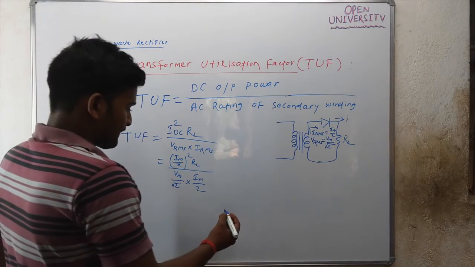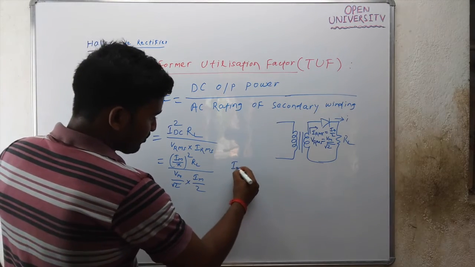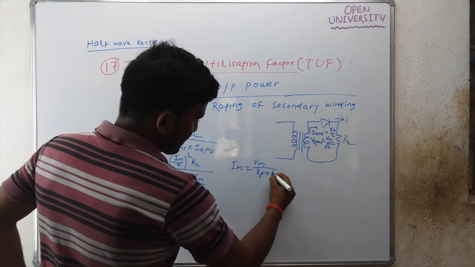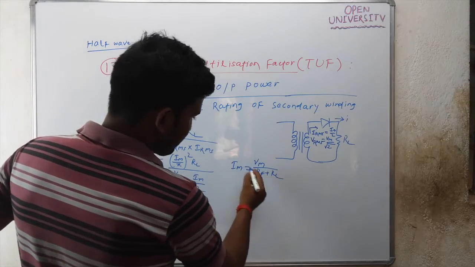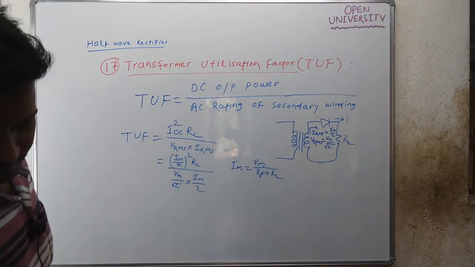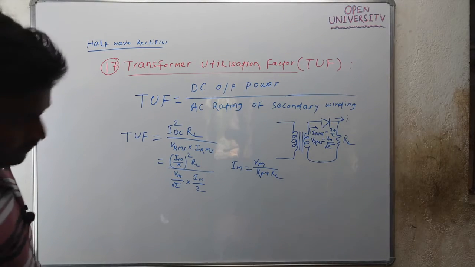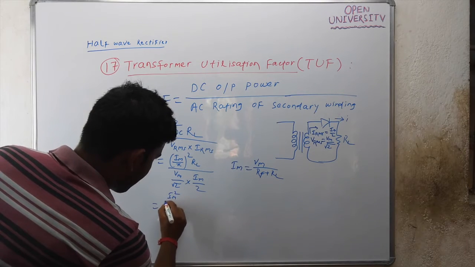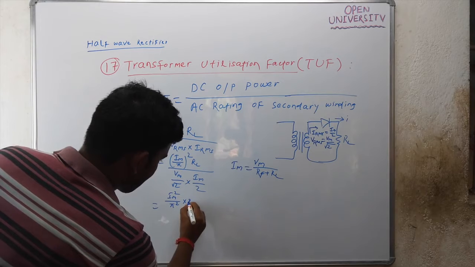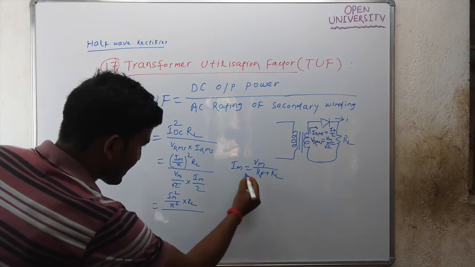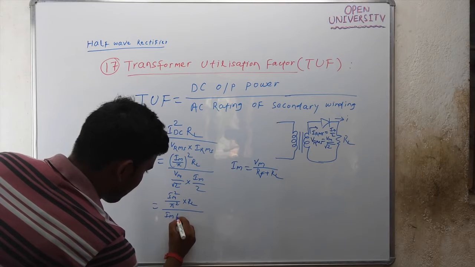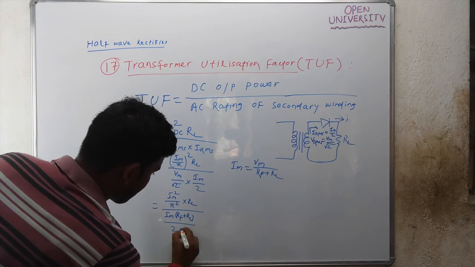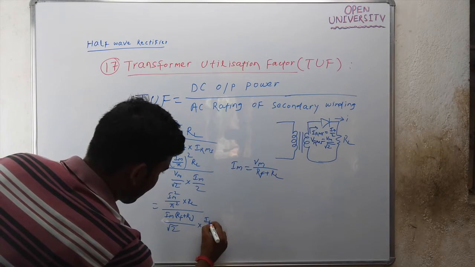We know that Im is Vm by Rf plus RL, so Vm will be Im into Rf plus RL. So you can write it like this: Im square by pi square into RL divided by Im into Rf plus RL divided by root 2 into Im by 2.